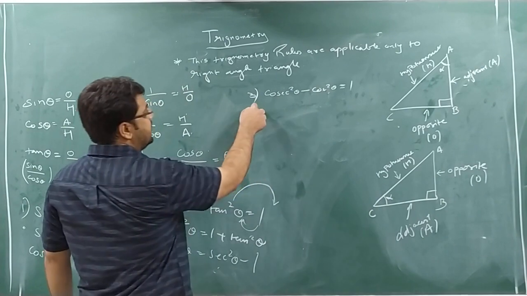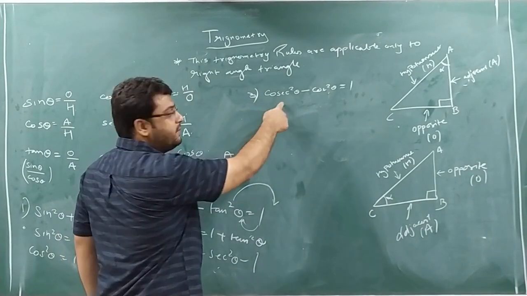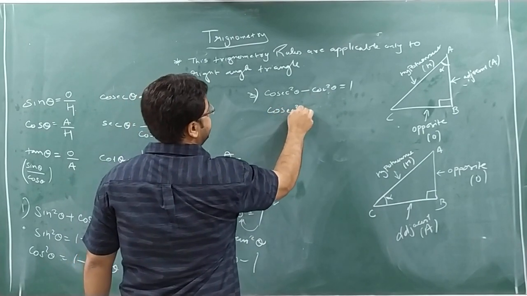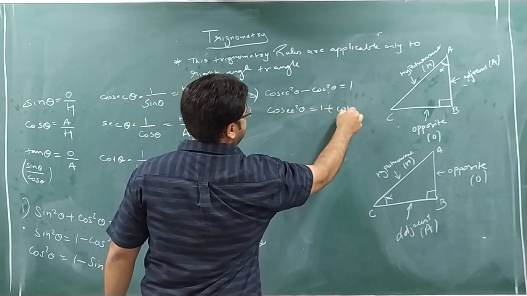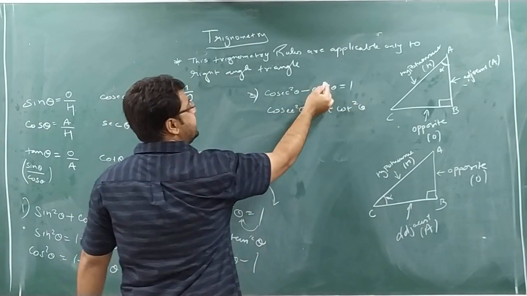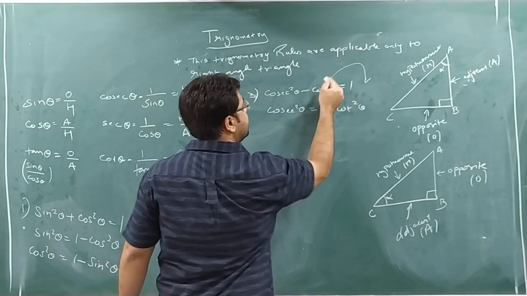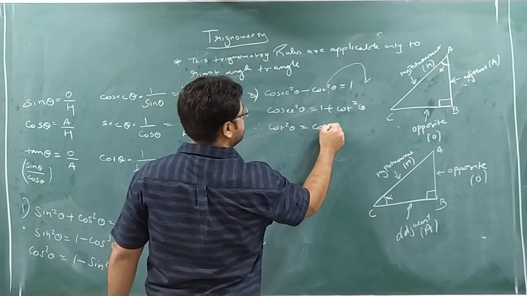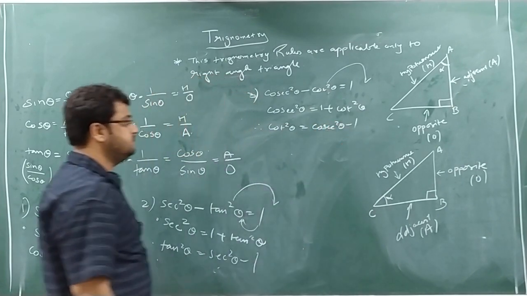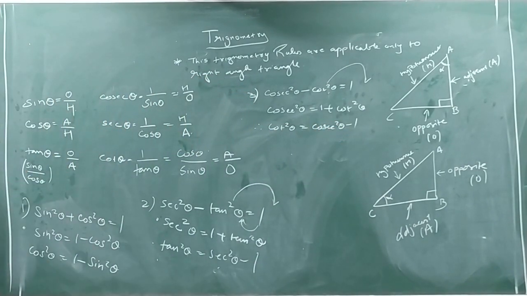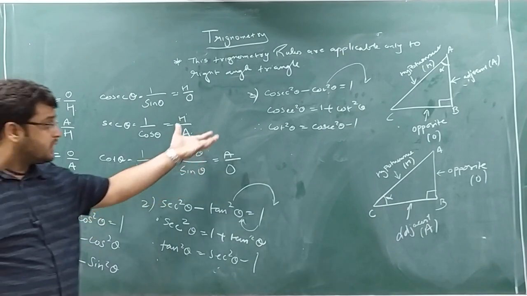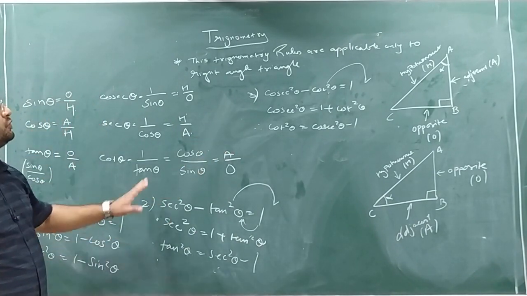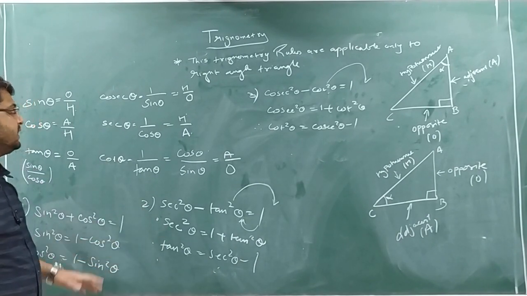Similarly here, the third formula is cosec square theta minus cot square theta equal to 1. Or I can change this also, like cosec square theta equal to 1 plus cot square theta. Or if I take cot square theta to that side, 1 will come this side, and I get a new formula: cot square theta equal to cosec square theta minus 1. You can generate many variations from this kind of formula. So these are the basic formulas which you should remember. If you practice 2-3 times, it will be very easy.